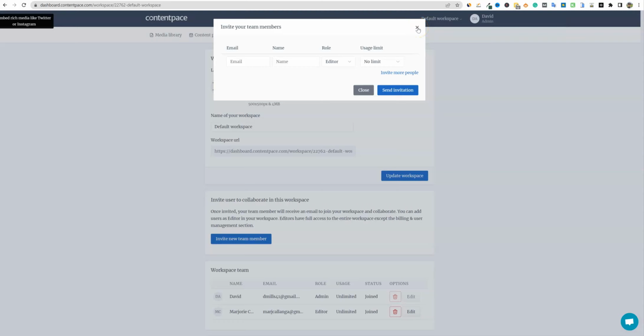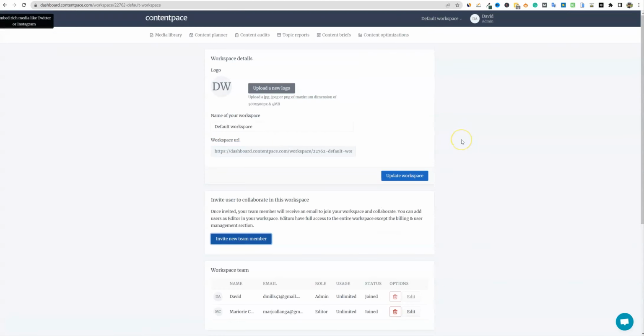I think that's a cool way to go. Who cares how many team members you add? It's really just based on how many documents you're creating, and that's the limitation. So that's why I think Contentpace wins as far as team management, is that you're able to give full access to as many team members as you want.